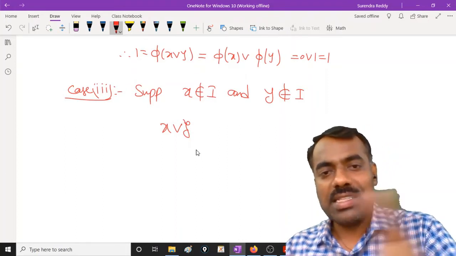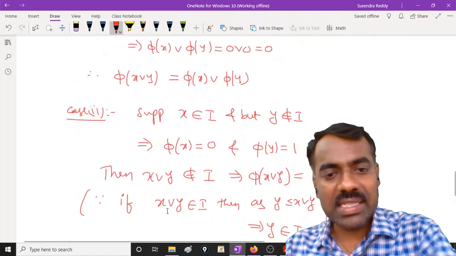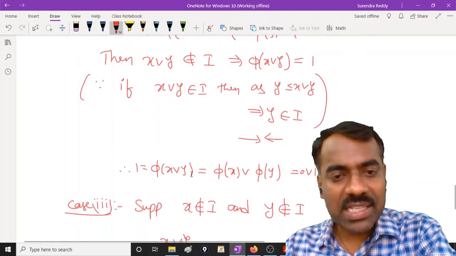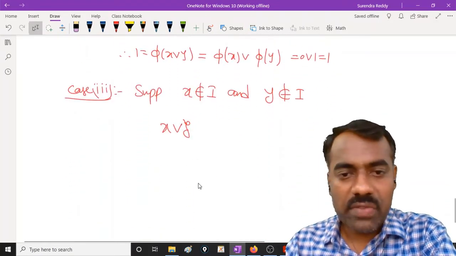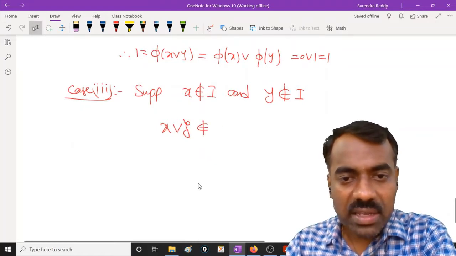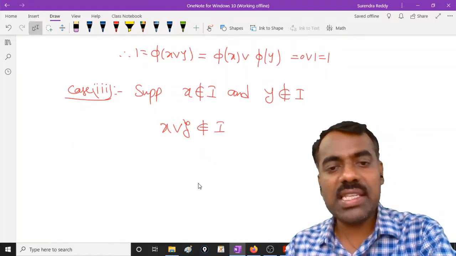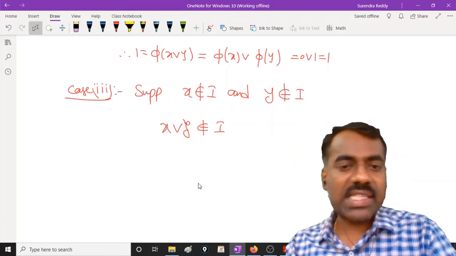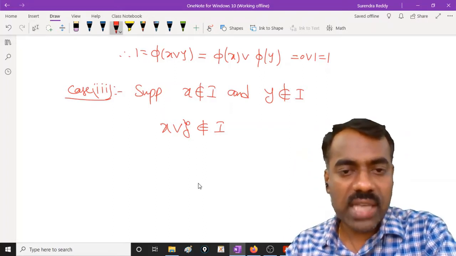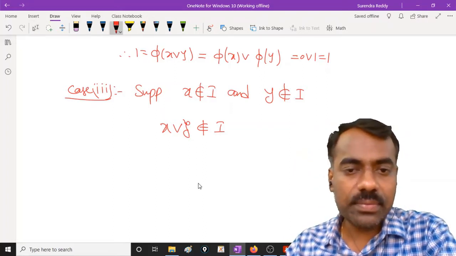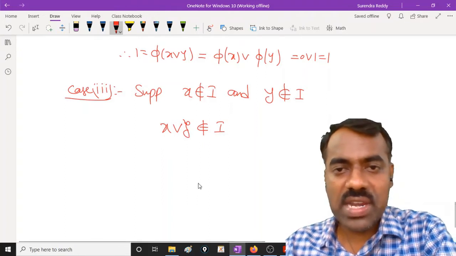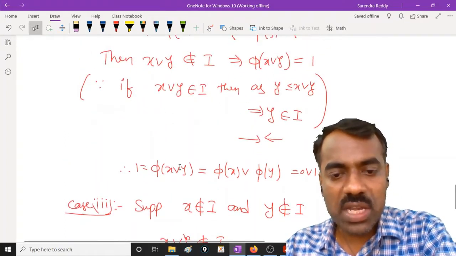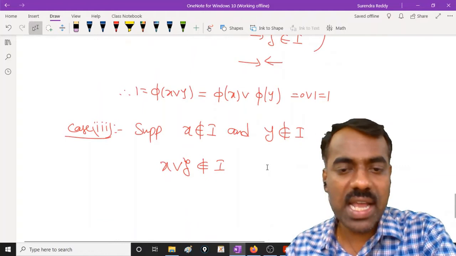Just like what we have seen in this case, we can claim that x join y is not in I. Why? If at all x join y is in I, then x is less than or equal to x join y, so x should come in I. Is this clear? So the same argument we have written here you can use to show that x join y is not in I.